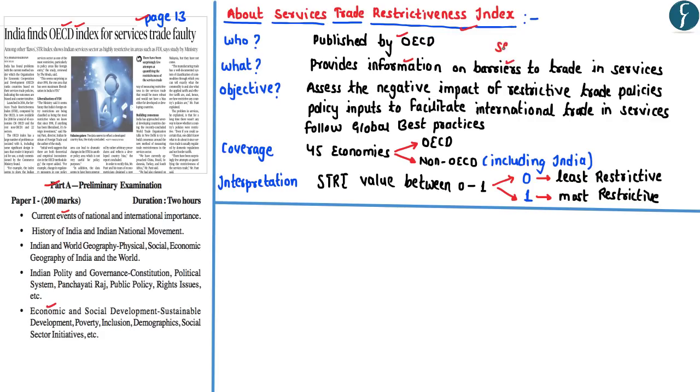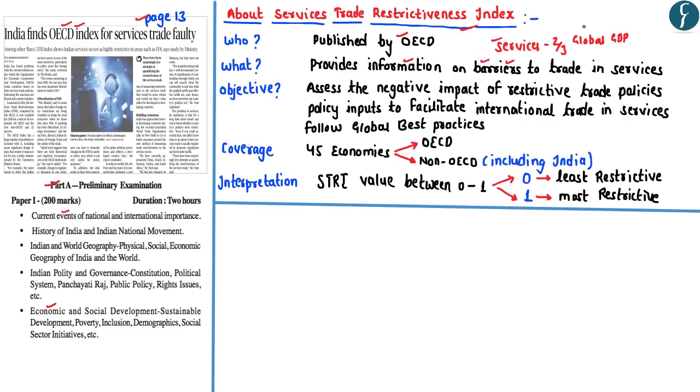Now if one looks at the service sector as such, it contributes around 2/3 of the global GDP. And in recent times, due to the rapid growth of information and communication technology, the trade in services across the world has increased. However, it has been found that some of the countries across the world have been erecting barriers with respect to the trade in services.